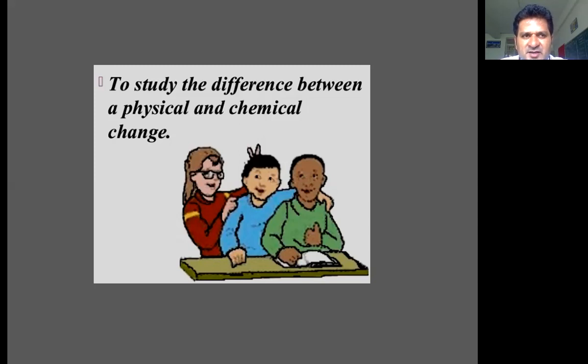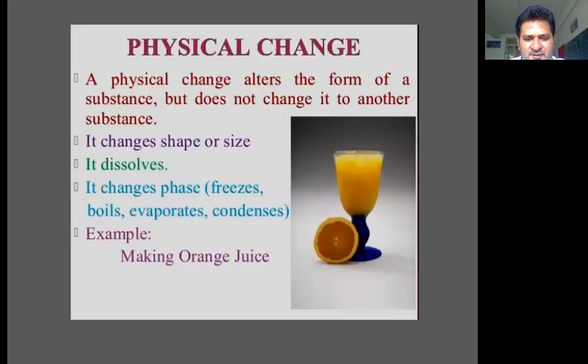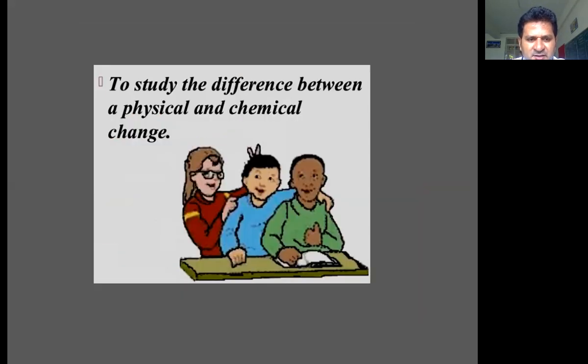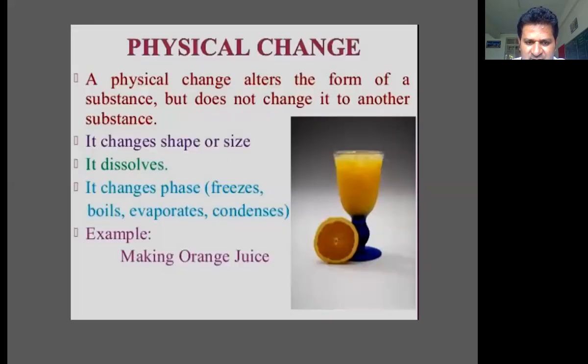Matter, material, substance present in the matter, and matter is divided into smaller divisions like atoms, ions and molecules. So we have to understand the matter first. What is matter? Matter is anything that has some mass and occupies some space. We already know. That matter will undergo physical and chemical change.